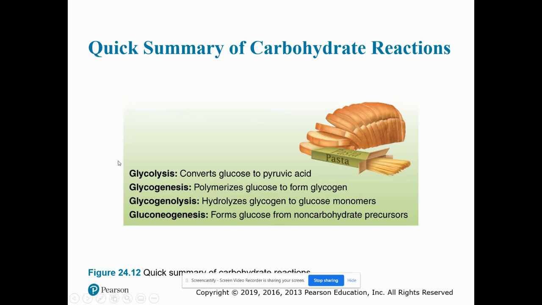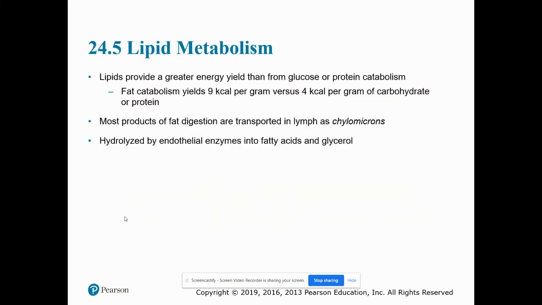So as a kind of summary, we have glycolysis, which converts glucose to pyruvic acid. Glycogenesis, which is going to be the production of glycogen. Glycogenolysis is when glycogen is broken down into glucose, and then gluconeogenesis is forming glucose from non-carbohydrate precursors like glycerol and amino acids. Now we're going to talk about lipid metabolism.